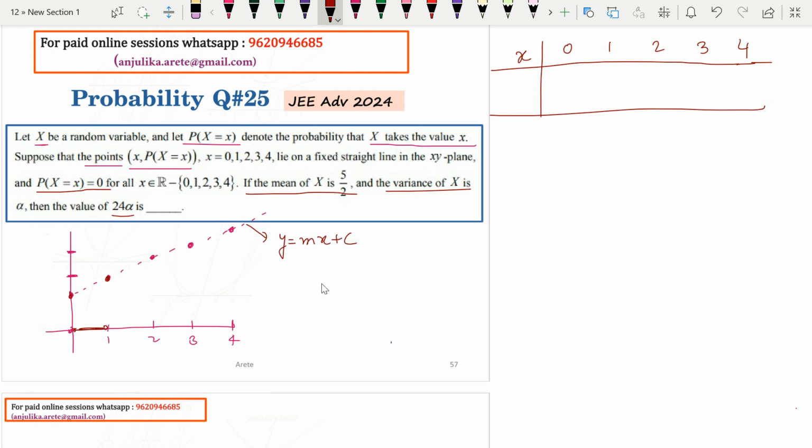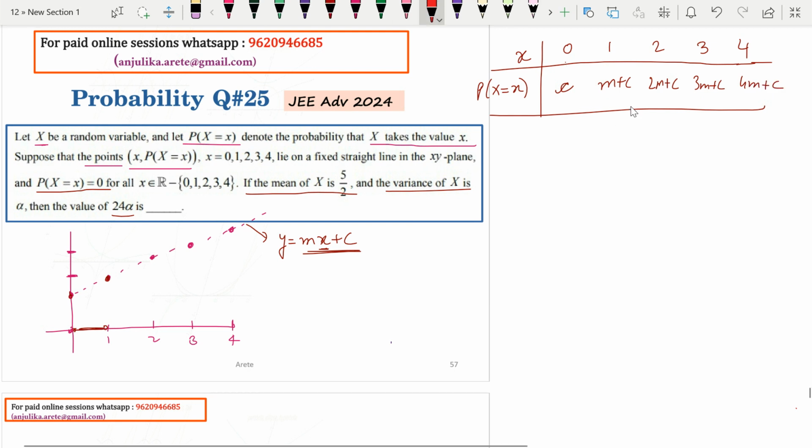When x is 0, the probability is c, because it's on this line. When x is 1, it is m plus c. 2, 2m plus c. 3, 3m plus c. 4, 4m plus c. These are the probabilities.